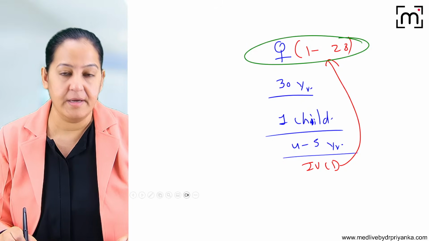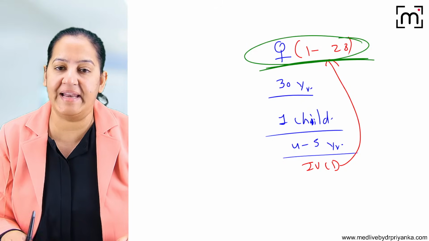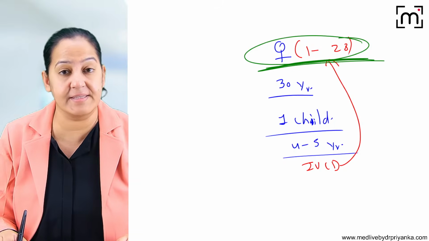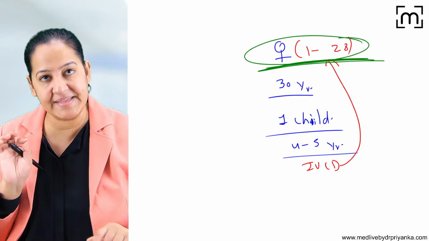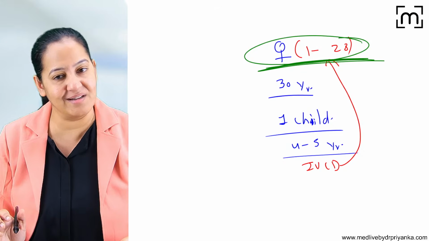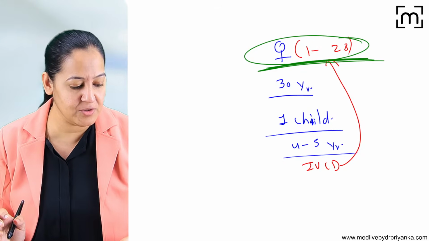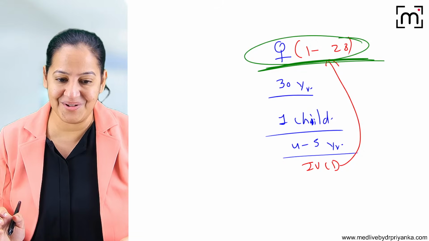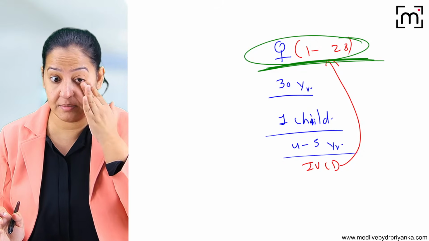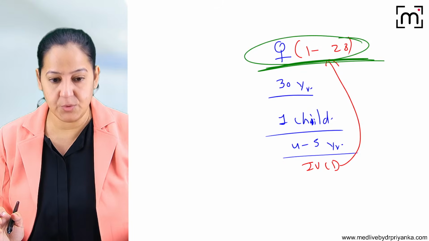You tell me. In the menstrual cycle of a lady from day 1 to day 28, if we consider an ideal menstrual cycle, what is the best timing of insertion? When should we insert the IUCD with the highest success rate? What is the best timing? And tell me the reason also. Yes, can you tell me? The reason? Yes. So what is the best timing?